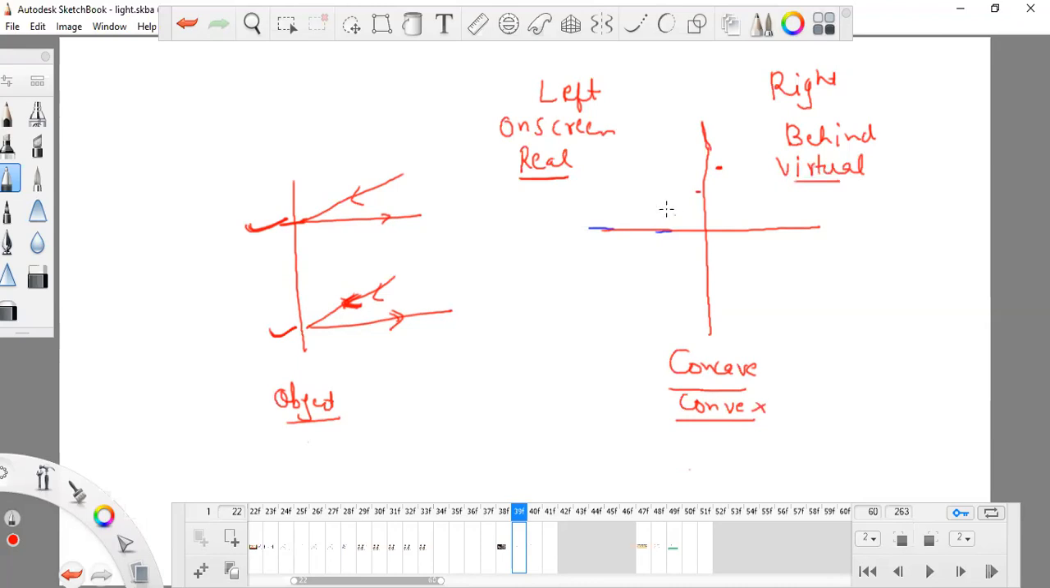If the image is formed like this, as a human, it is known as erect. And if it is formed like this, upside down, it is known as inverted. So this image can be formed anywhere, here or here. These are some concepts you have to remember.